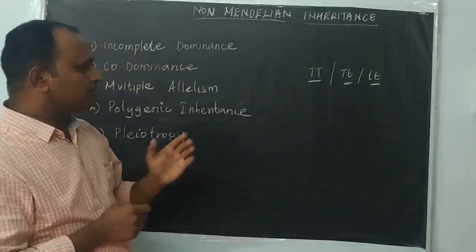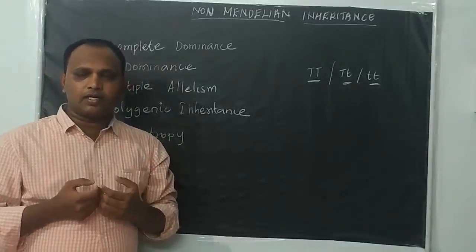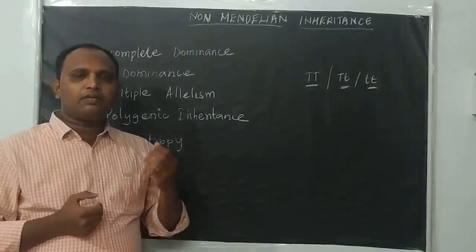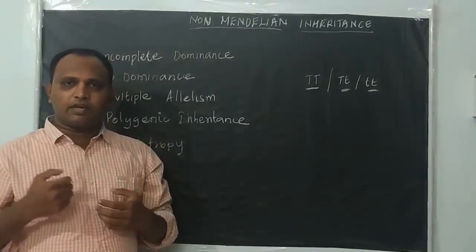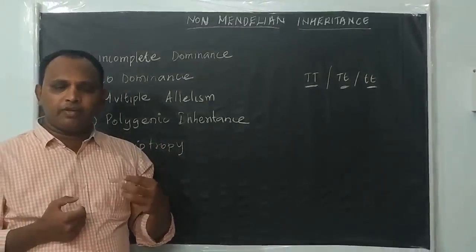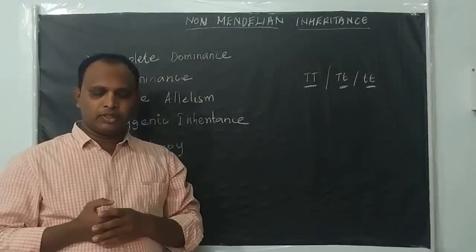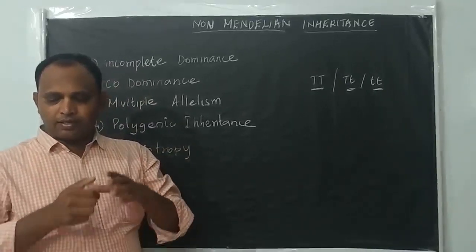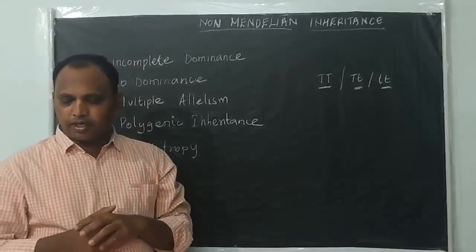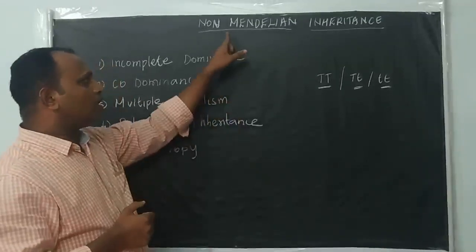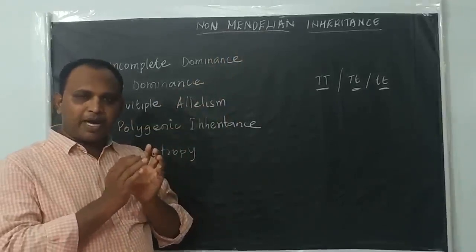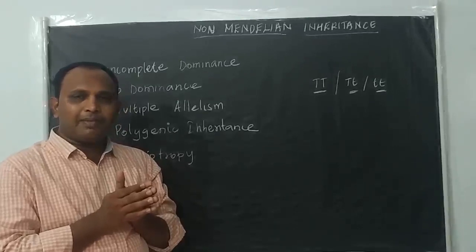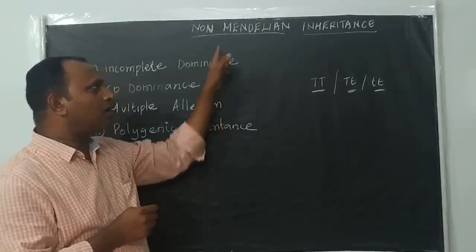But after this, some scientists tried to conduct monohybrid crosses in different organisms. But the results they got in the F1 or F2 generation somewhat deviated from Mendel's principles. Most of the genes do not meet these criteria. Whatever genes are not meeting those criteria come under non-Mendelian inheritance. If the pattern of inheritance does not fulfill Mendel's law of inheritance, we say it is non-Mendelian